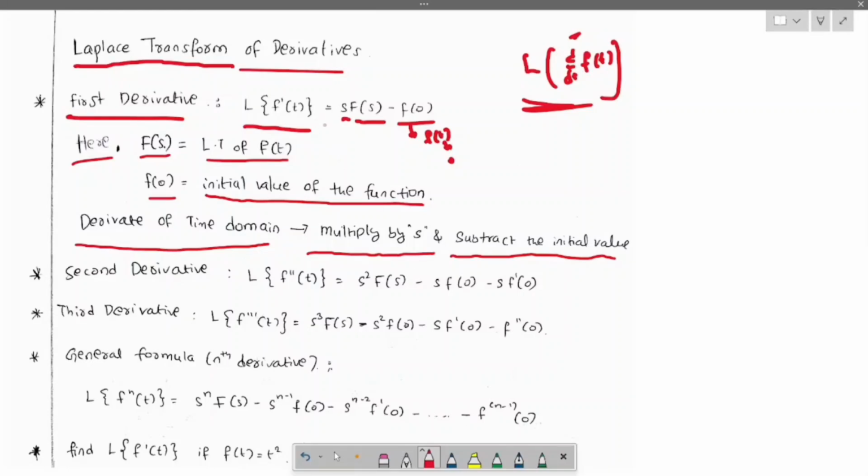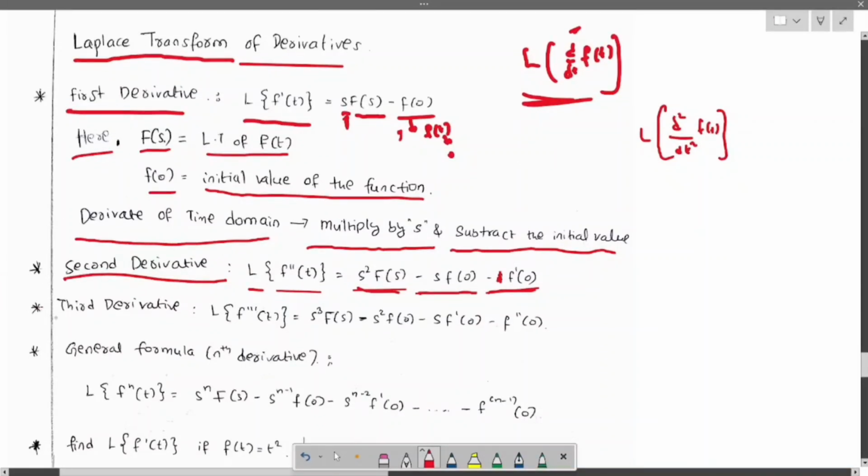Now the second derivative is d square by dt square of f of t. For this, let us see the formula. Laplace of f double dash t equals s square f of s minus s f of 0 minus f dash of 0.